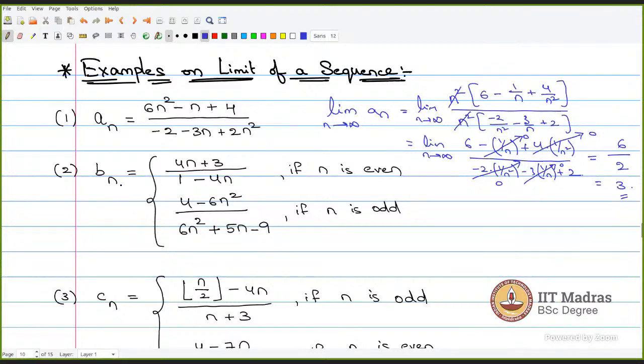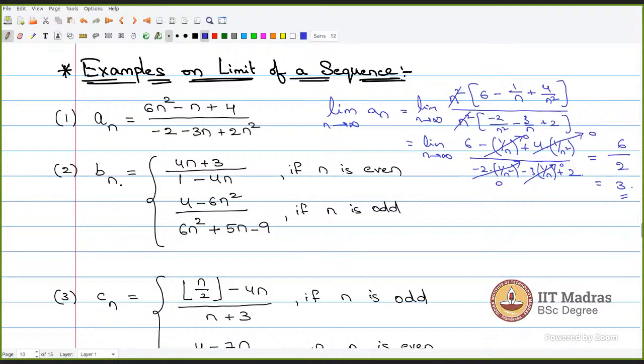If n is even, it takes the form (4n plus 3) by (1 minus 4n). If n is odd, it takes the form (minus 4 minus 6n squared) by (6n squared plus 5n minus 9). The first and foremost question is whether the limit of the sequence exists or not. If it exists, what is the value of the limit?